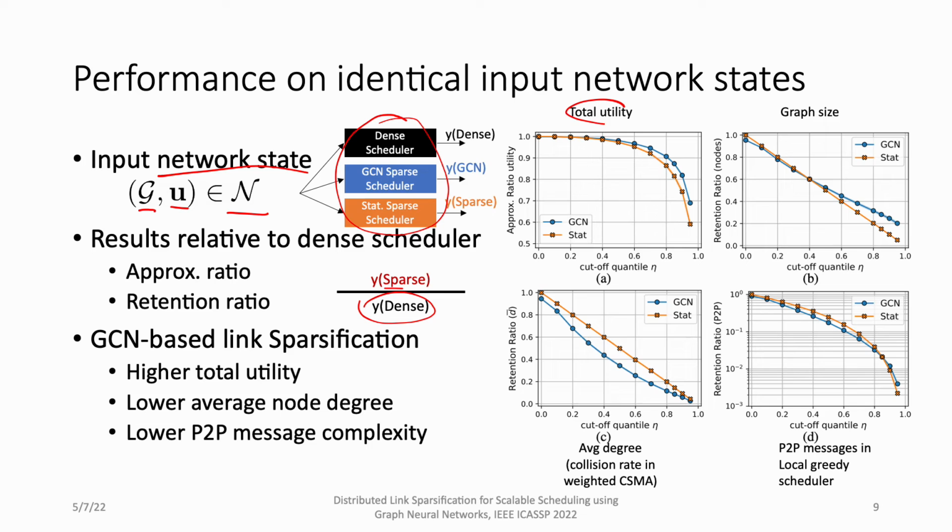As we can see, on the total utility, the GCN-based approach can achieve higher total utility than the statistical baseline. Here the x-axis is different cutoff quantiles. Also, when we look at the average degree of the sparsified conflict graph, the GCN reduces the average degree, which means a lower collision rate in a random access network. For a synchronized network, GCN also reduces the message complexity in the scheduling process.